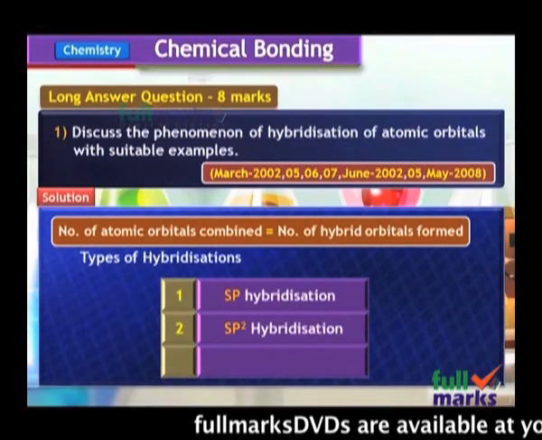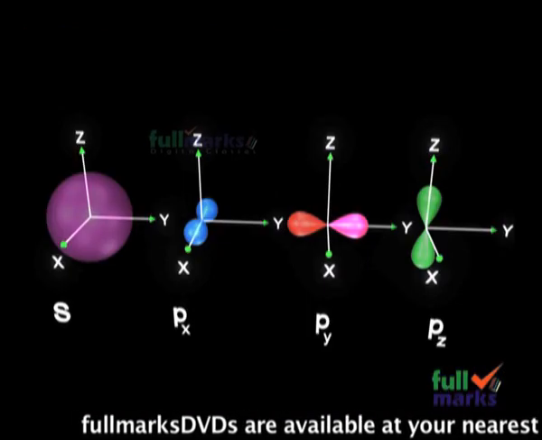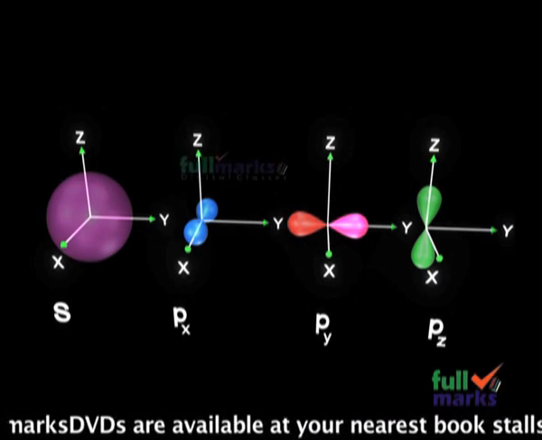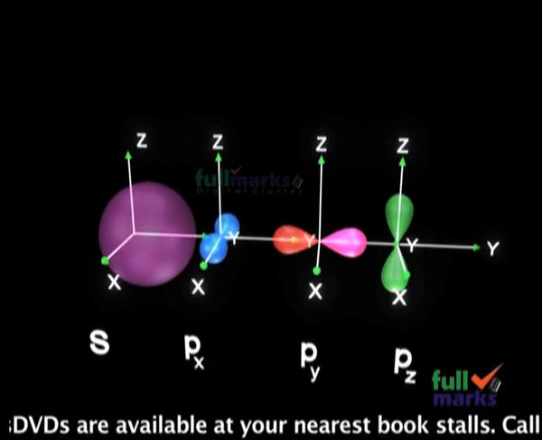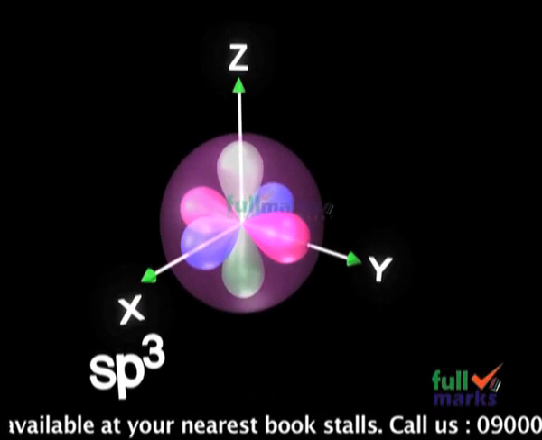Now let us discuss the last hybridization, that is sp3 hybridization. And here also the name itself indicates that 1s and 3p orbitals intermix each other to form 4 identical sp3 hybrid orbitals.